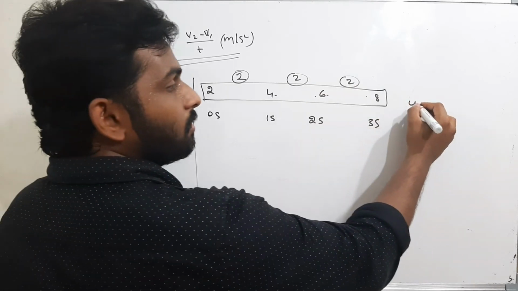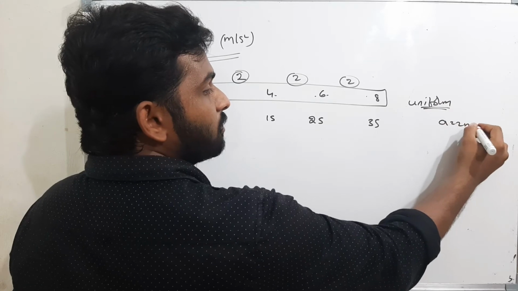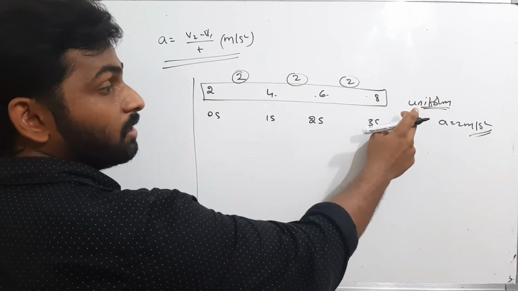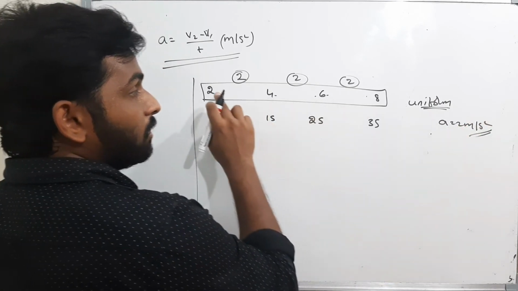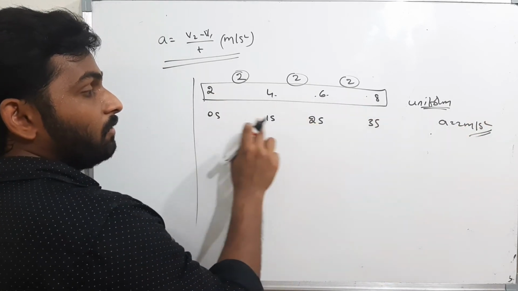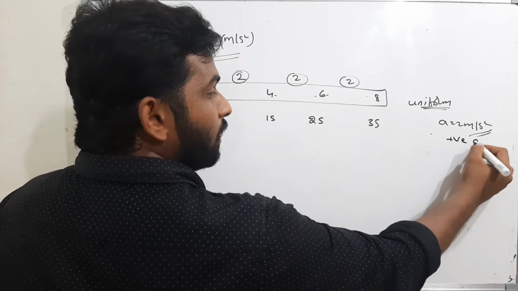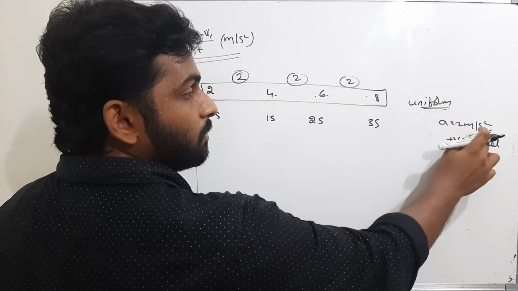Therefore it is a uniform acceleration, and acceleration is 2 meters per second square. Now in the same way, is it positive or negative? At every second the velocity is increasing. Therefore it is a positive acceleration. Uniform and positive acceleration. Value is 2 meters per second square.